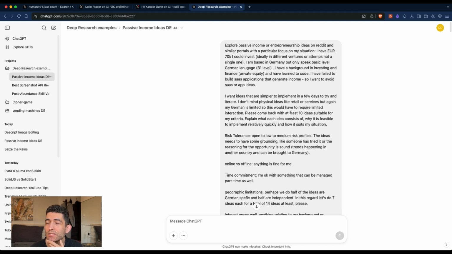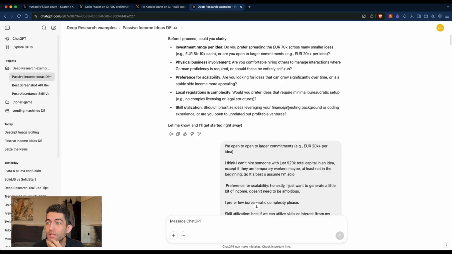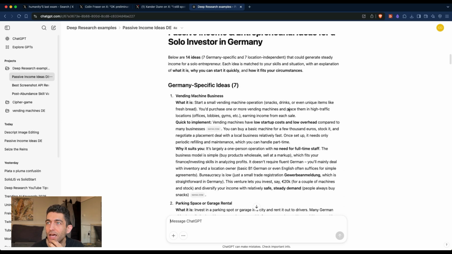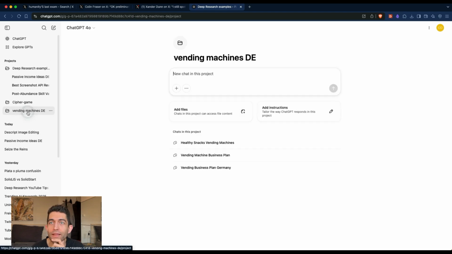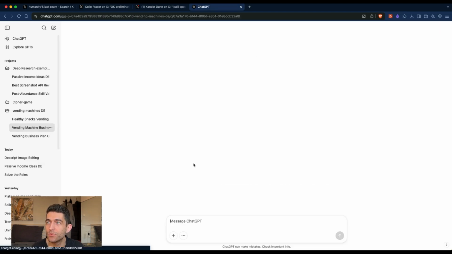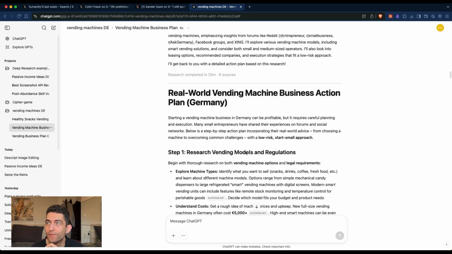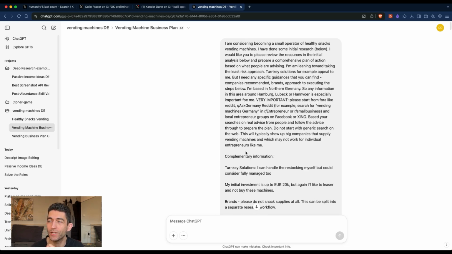Now, when it comes to different ideas, it's very important to steer the sources. Here I asked it, for example, to explore passive income ideas in Germany, where I'm based. And it came up with some really good proposals, things that make sense. One of them was, for example, operating vending machines. And I went down a little rabbit hole, digging a little deeper into this with a business plan and the various aspects of operating one.